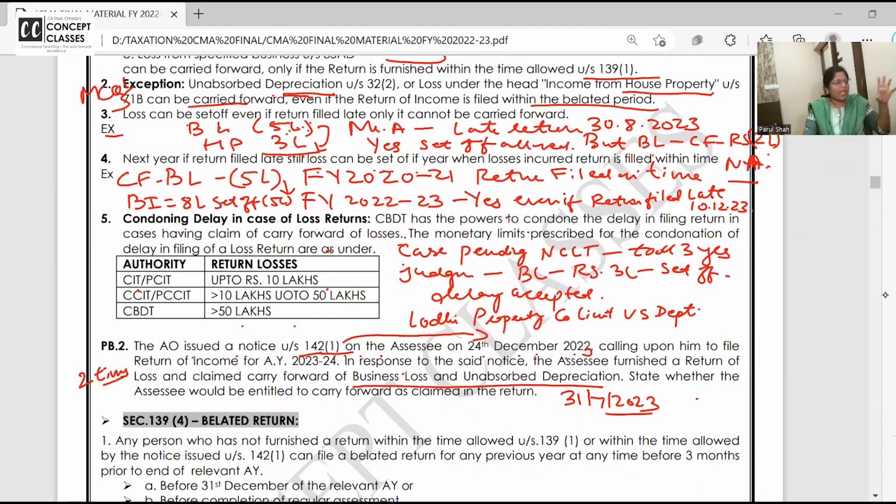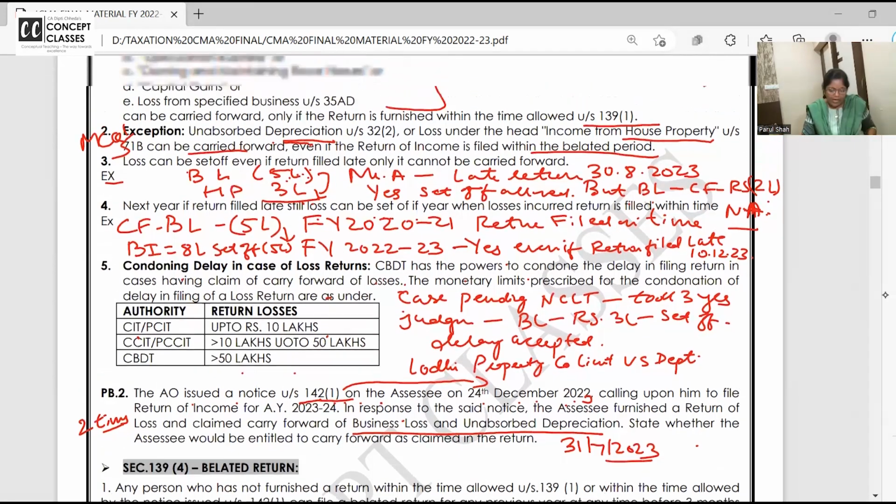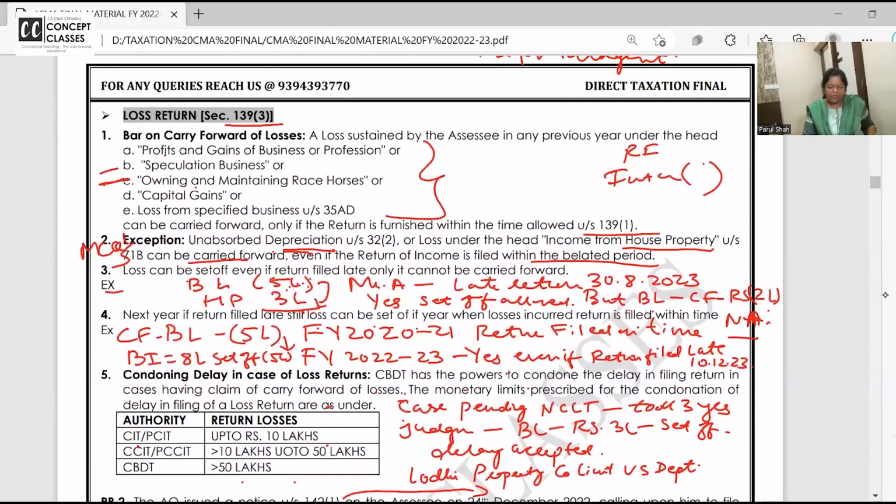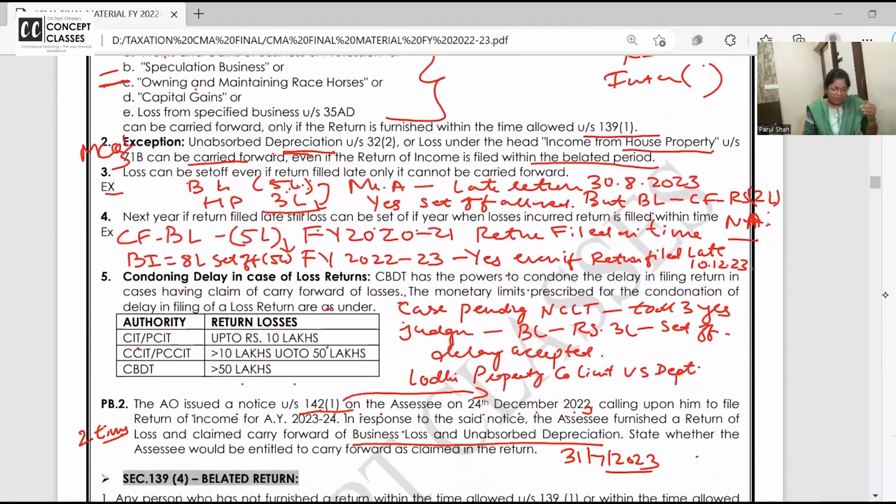They just want to rely, एक वीडियो इधर से देख लिया, एक उधर से देख लिया, एक यूट्यूब से देख लिया, एक सेल्फ स्टडी कर लिया, and then when the result comes, you end up getting marks which are not up to the mark, and you don't get the result. So just look at your inter-level coaching of loss return, belated return, 2 minute में खत्म हो जाते थे. And now we have gone so much in depth in 3rd, 4th, 5th point and this question. So this is what is required.